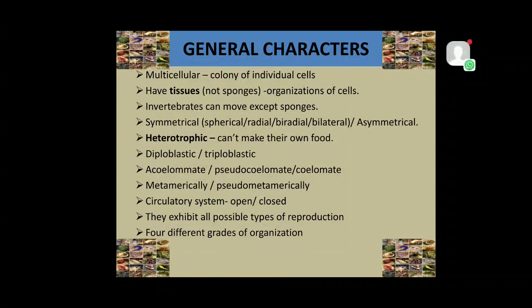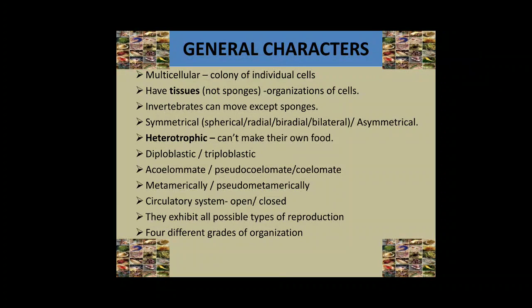Third one is radial symmetry. In radial symmetry, the body can be split into two equal halves. These halves are also known as antimeres, by any plane passing through the central axis from top to bottom. So here the parts of the body are arranged around the central axis. In the animal kingdom, radially symmetrical phyla are Porifera, Coelenterata, Ctenophora, and Echinodermata.